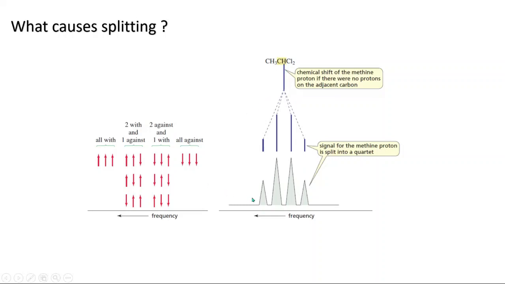And the intensity ratio, if you want to see, is 1:3:3:1. You can see 1 for this, 3 for this, 3 for this and 1 for this. So this is how the splitting occurs.